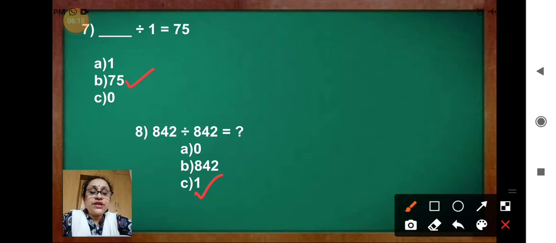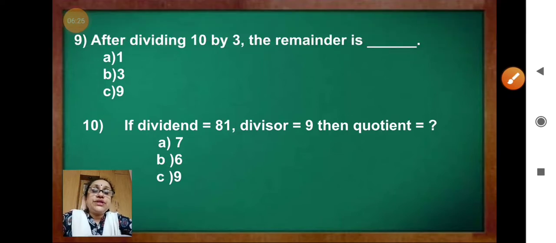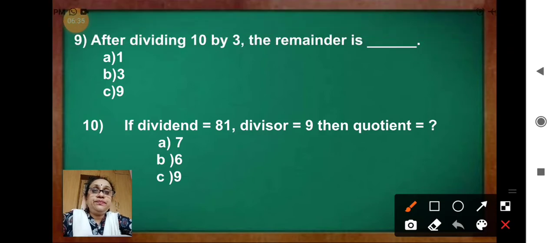All have finished till here? Now, question 9. After dividing 10 by 3, the remainder is, options are 1, 3, 9. 3 options are given. What you have to do? Do the division. Yes, how you will divide?